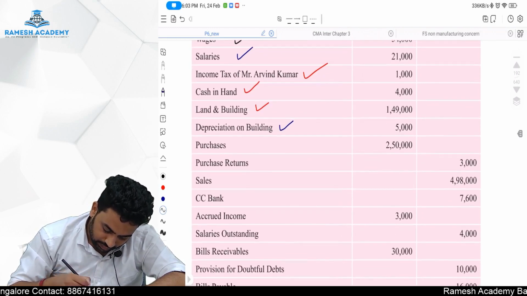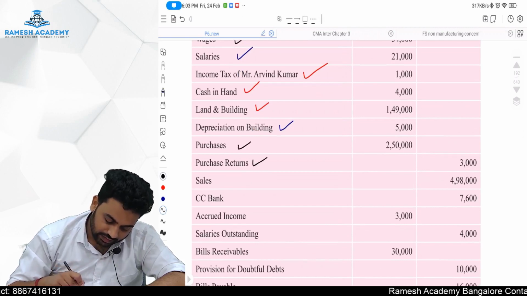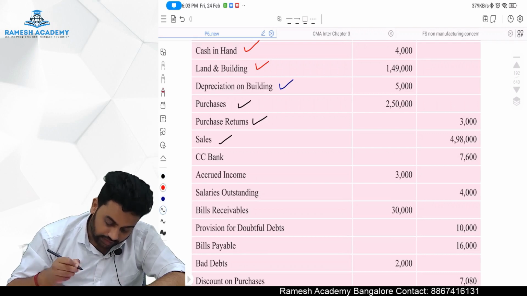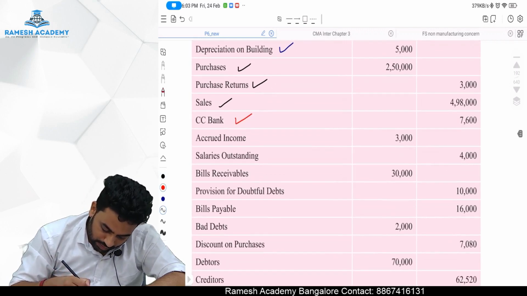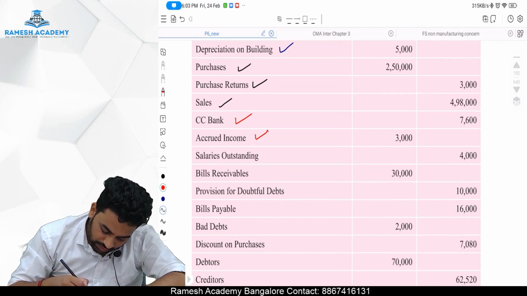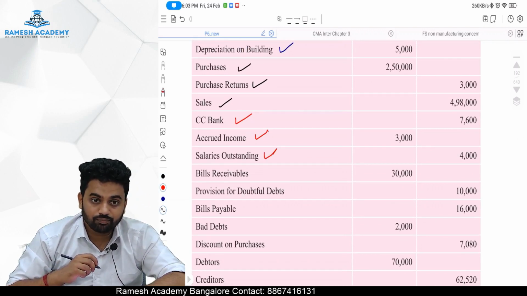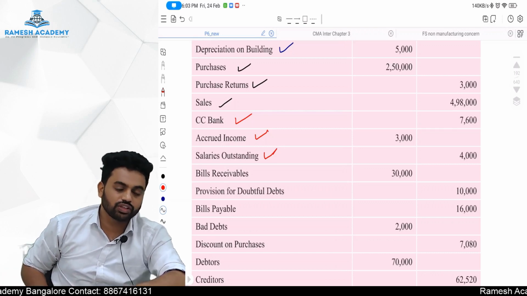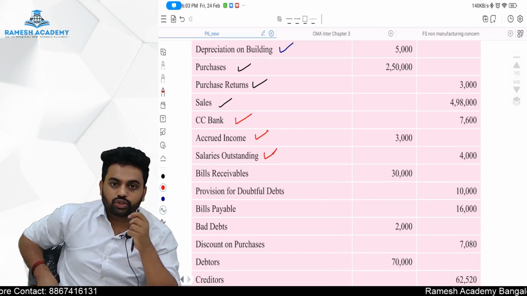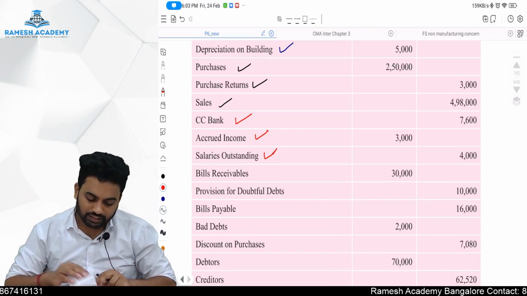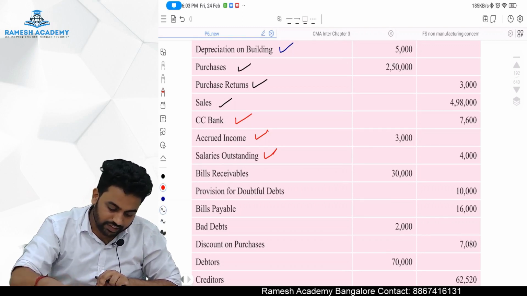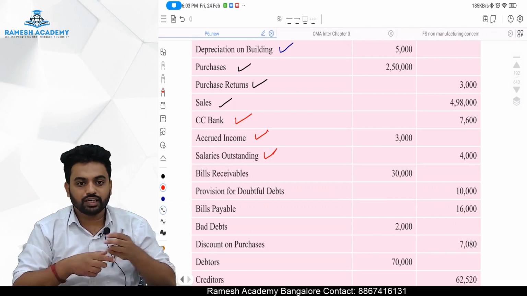Purchases trading, purchase return trading, sales trading, overdraft balance sheet item, accrued income balance sheet item, salaries outstanding balance sheet item, only balance sheet item, not P&L item, because salary has been already adjusted to the salaries outstanding. That's why it is showing a credit balance. What entry we pass, sir? Salary account debit to salary outstanding account. We have already passed the salary account debit to salary outstanding. That's why it's showing a credit balance.